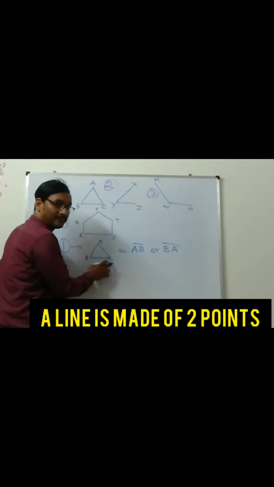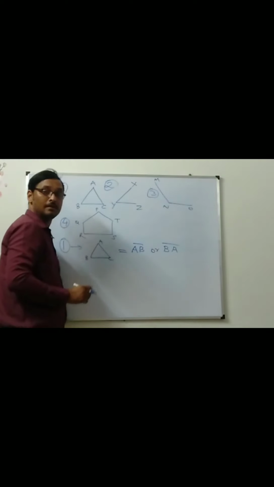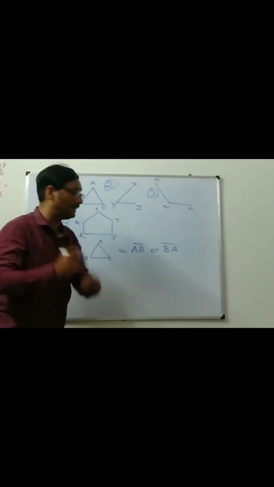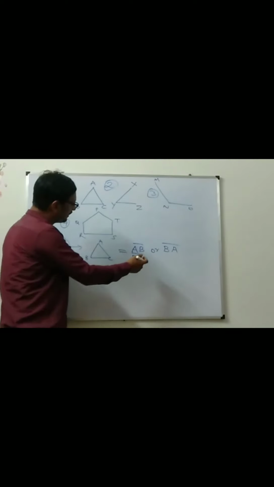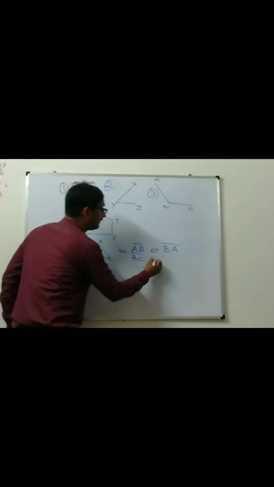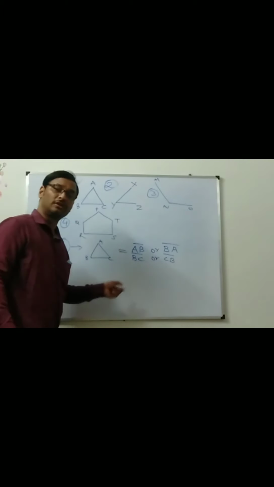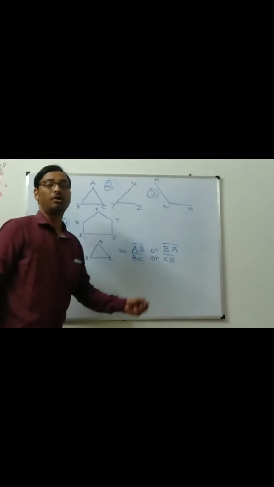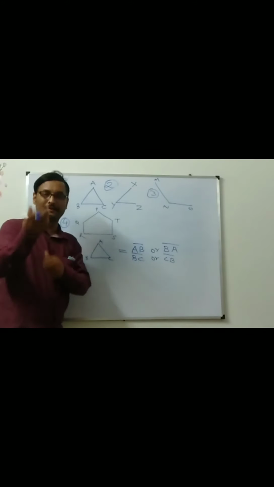If you are looking at this side, what are the 2 points? B and C. So B and C make one side, BC, looking from this side. If you will be looking from that side, then it will be CB. If you are saying BC or CB, both are the same. It depends upon how you look at it.